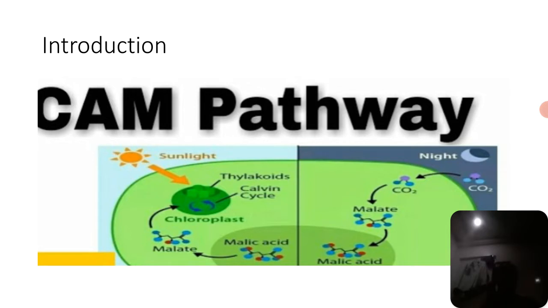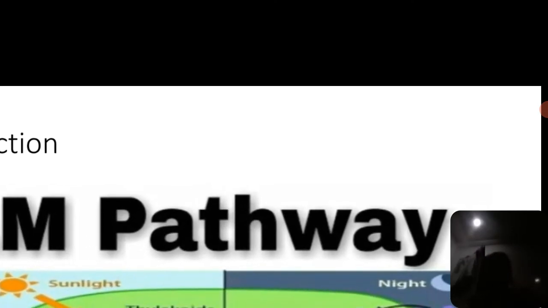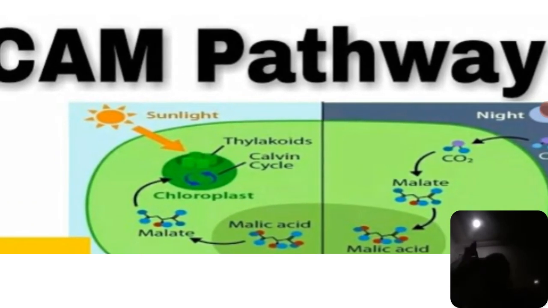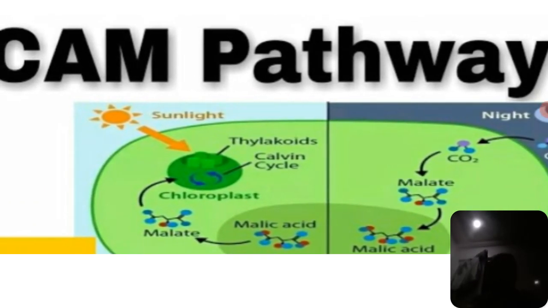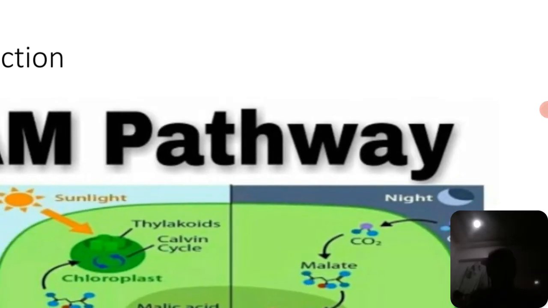Just observe this slide here. Sunlight is absorbed by the thylakoid. That is nothing but the Calvin cycle. After the completion of this, there is the conversion of phosphoenol pyruvic acid into malic acid, and this malic acid is again converted into pyruvic acid. This is the reversible reaction which takes place in both dark acidification and light deacidification. Just now I discussed it. Okay, see one by one.